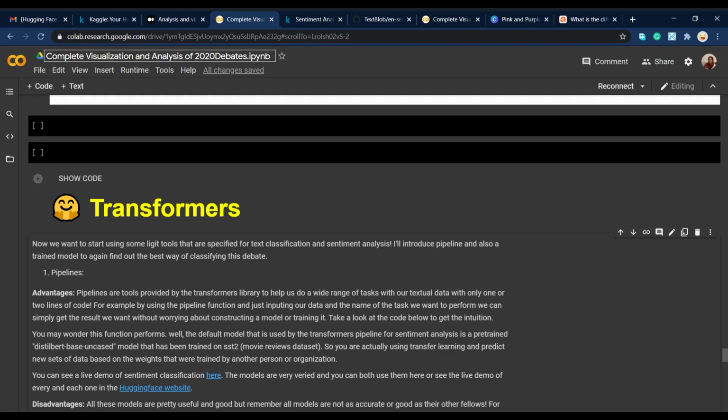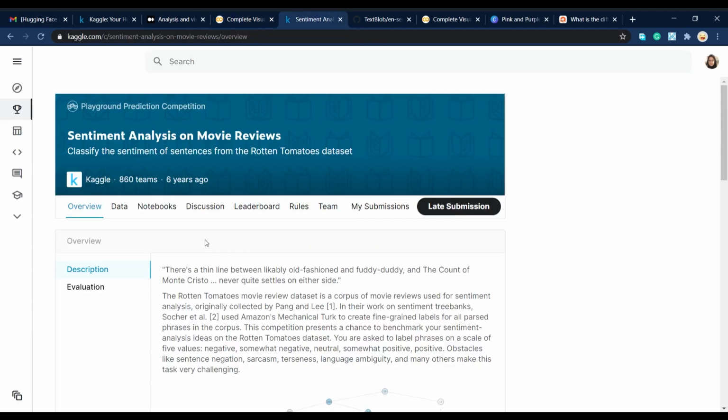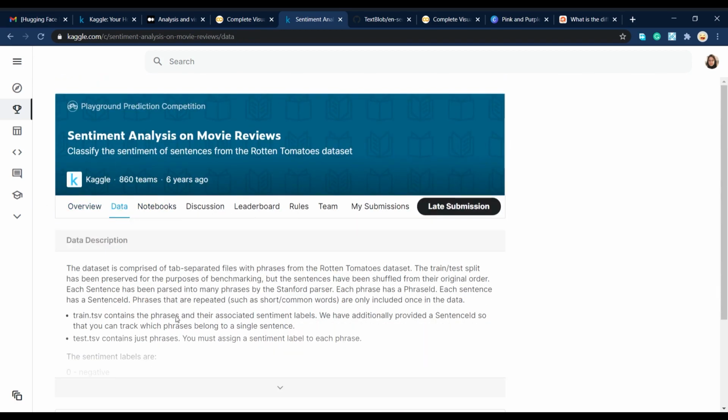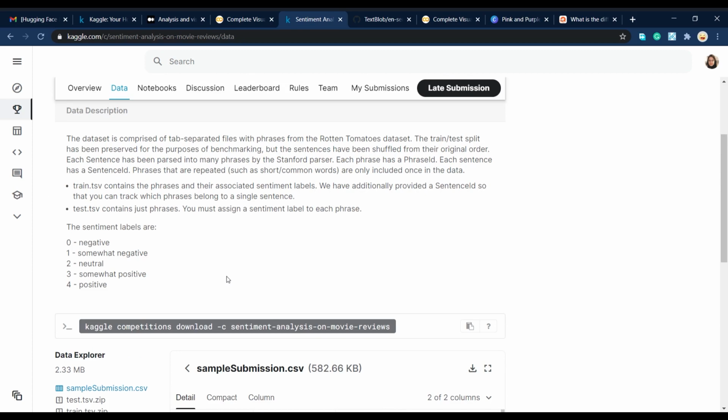The best approach was that I went on the internet and searched and searched and finally found a data set from, I guess, 6 years ago, about sentiment analysis on movie reviews. If you just go on Kaggle, you can find it and see how the data is and how many labels it has. And interestingly, I found that it has 5 different labels, and it classifies the text from negative to positive.